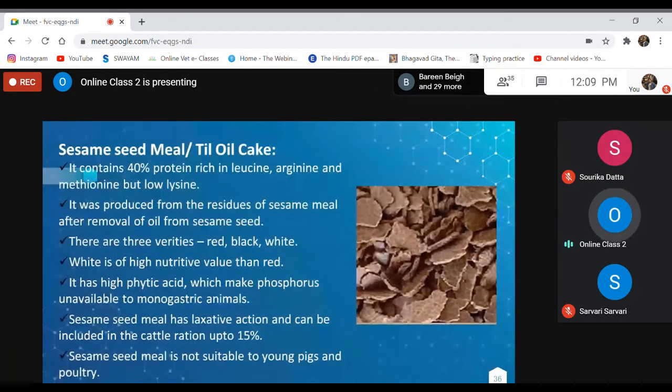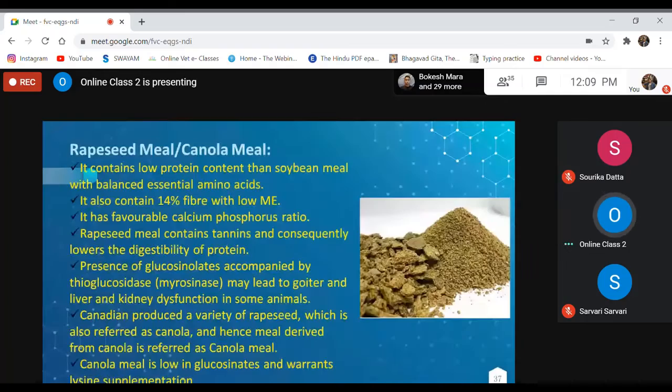Til oil cake or sesame seed cake, after extraction of oil, can also be used for feeding to the animals, and is a very good source of protein, with 40% protein on average present. Rapeseed meal or canola meal can also be used for feeding to the animals. However, it contains glucosinolates accompanied by thioglucosides, that is myrosinase, which may lead to goiter and liver and kidney dysfunction in some animals. Therefore, we have to feed it cautiously to the animals.